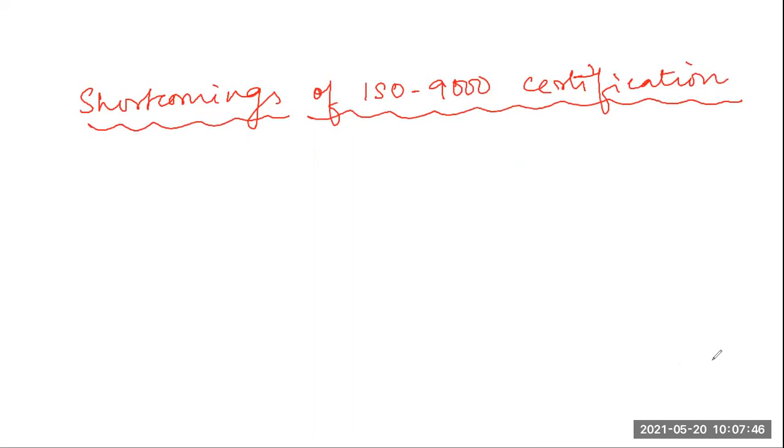Even though ISO 9000 is widely used for making an effective quality system in an organization, it still suffers from a few shortcomings. The first shortcoming is that ISO 9000 requires a software production process to be followed, but does not guarantee that the process will be of high quality or not. I will write it and then explain.